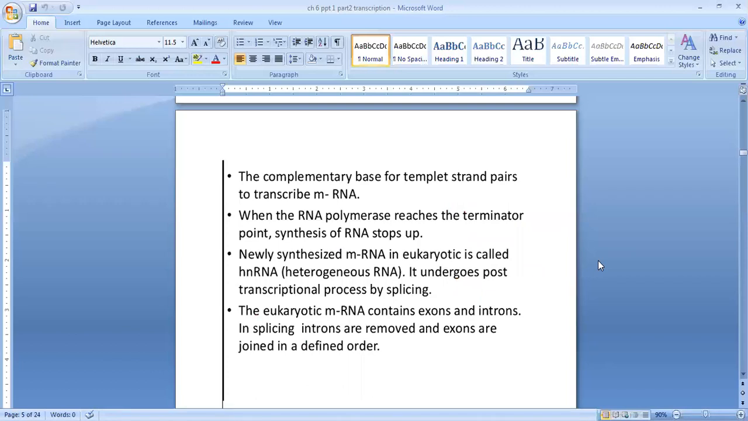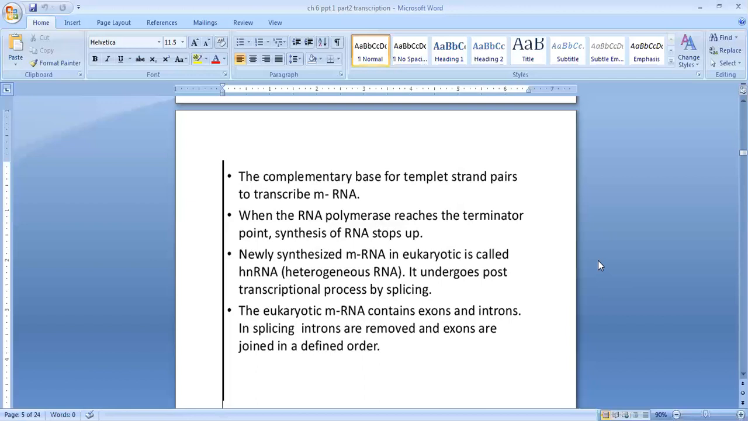The complementary bases of the template strand pair to transcribe mRNA. There are 2 points: one is the starting point, one is the ending point. When the RNA polymerase reaches the terminator point, synthesis of RNA stops. Newly synthesized mRNA, messenger RNA, in eukaryotes is called heterogeneous RNA.